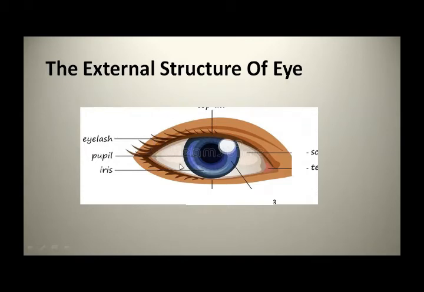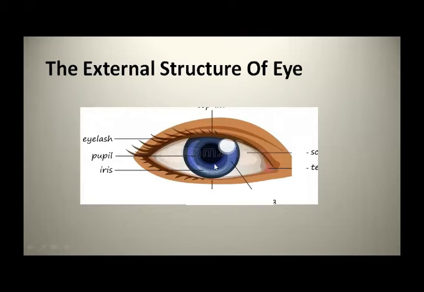Okay, now this is the eyeball shape. This is the pupil. This center part is the pupil. This black dot is the pupil. Okay, have you got it? The pupil, the black dot at the center of the eye, is an opening through which light can enter the eye. Okay, this is the part of the external eye, the pupil.